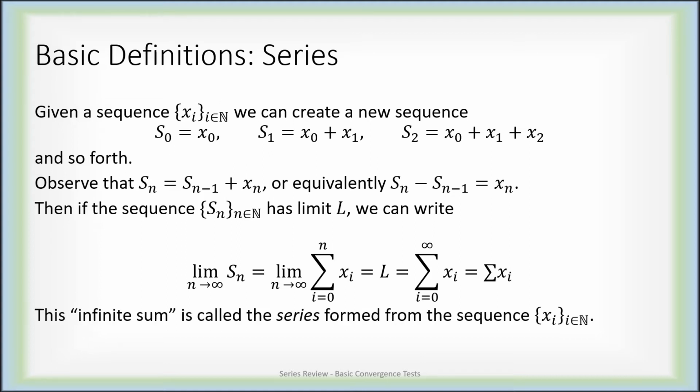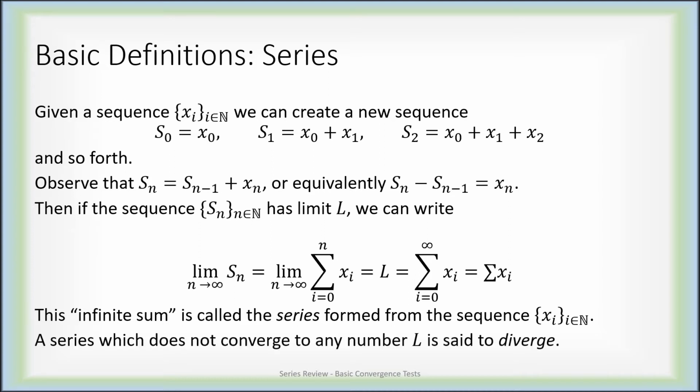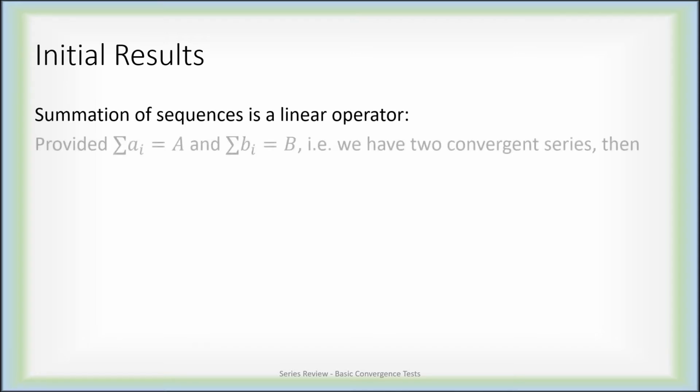Now this infinite sum on the right is called the series formed from the sequence of x's. A series may or may not converge, and if a series doesn't converge to a real number, we will say that that series diverges. Well, we can create a bunch of quick initial results about series and summation of sequences. Summation is a linear operator.